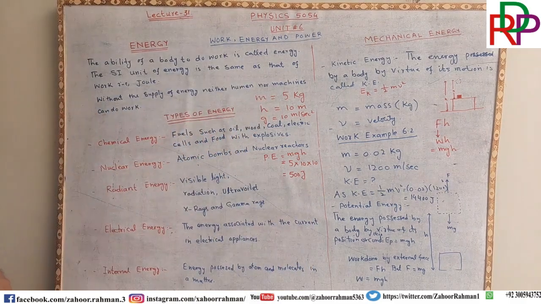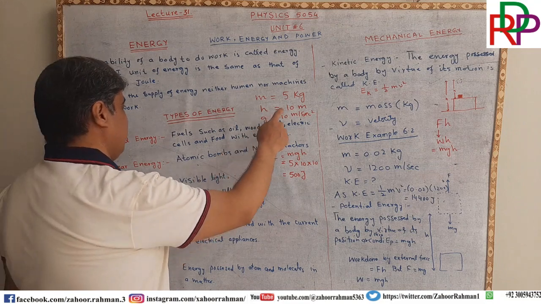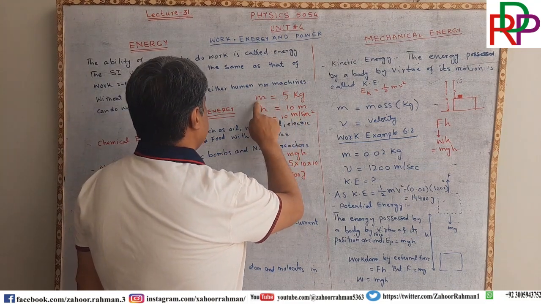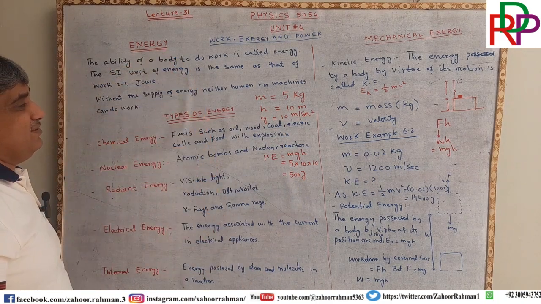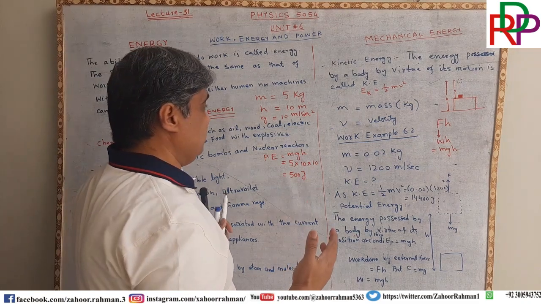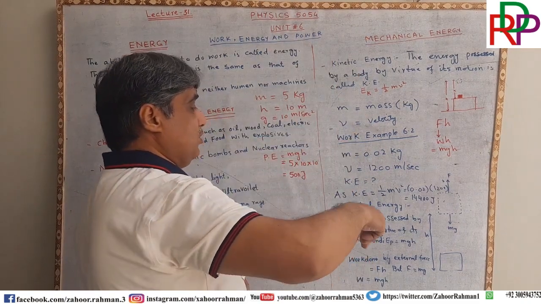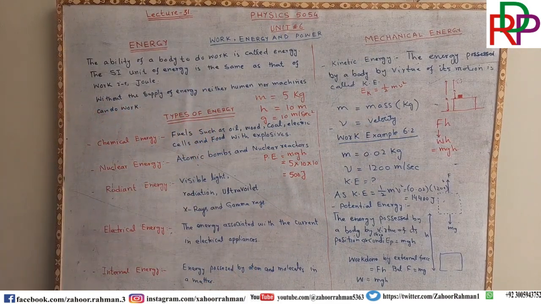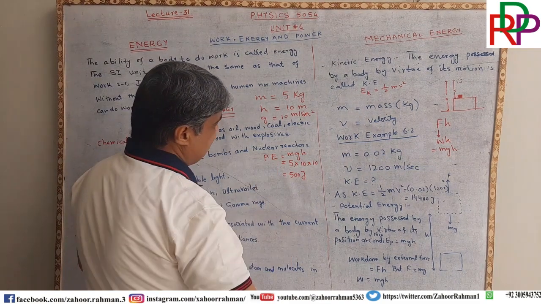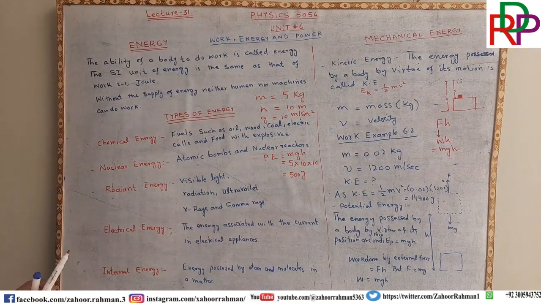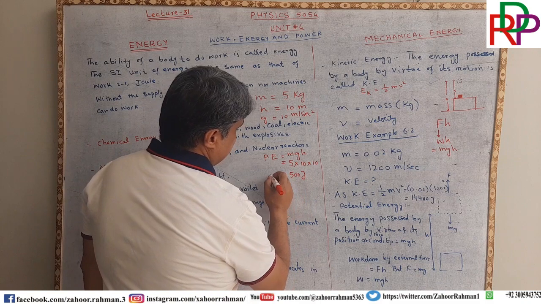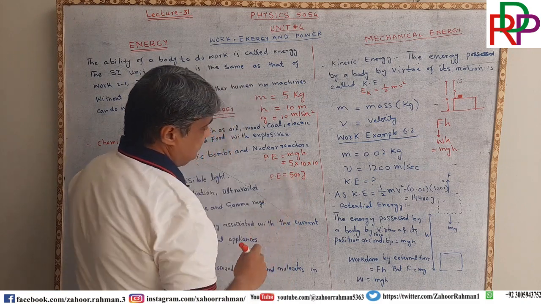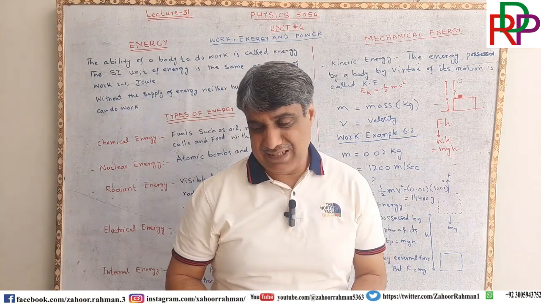And you must understand that if a 5 kilogram mass is there and we are raising it to a 10 meter height without any acceleration, quickly or slowly, then the potential energy near the surface of the earth will be constant, uniform. So we are putting these values, and in this case the potential energy will be like this.